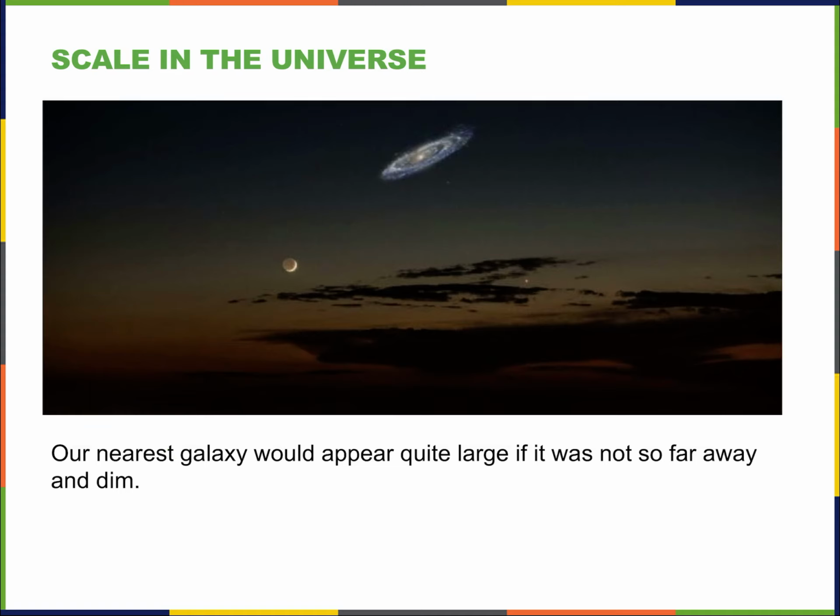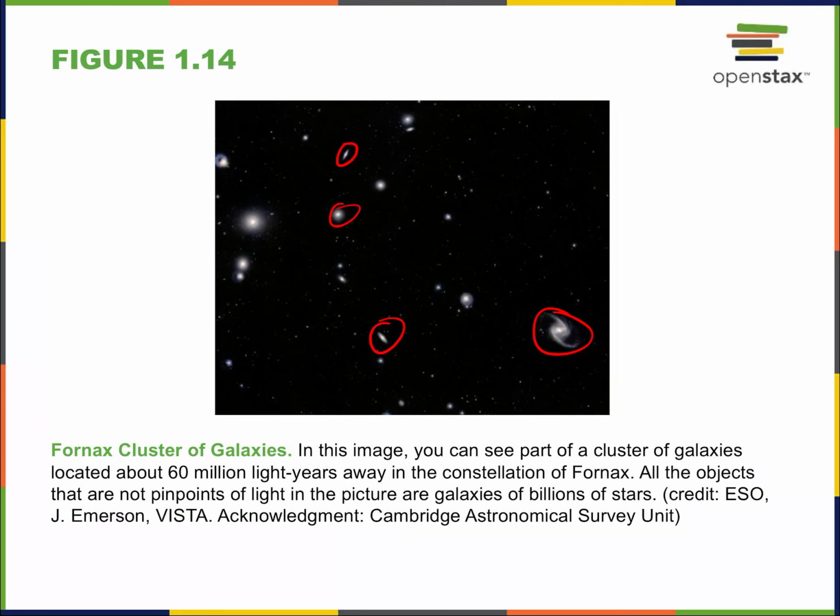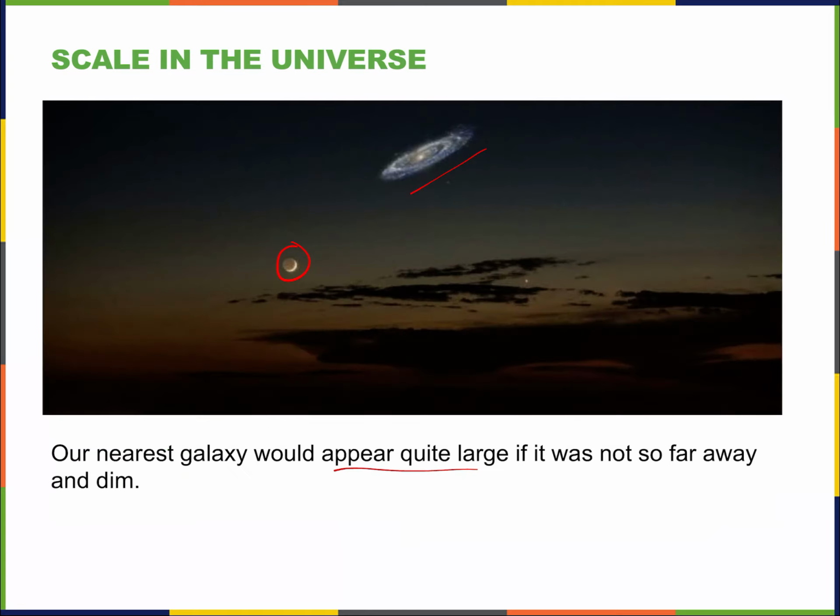This is the Andromeda Galaxy again, and I wanted to point out that it would appear quite large if it wasn't so far away and dim. This is the moon in the sky, right? When you look up in the sky, the moon is a big object in the sky. It dominates the sky to some effect, right? Well, the Andromeda Galaxy, the very one that was shown here with a telescope, is actually this large. It's just that since it's millions of light years away, it's quite dim.